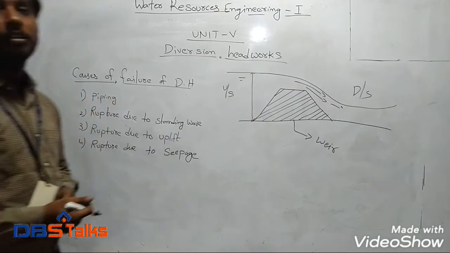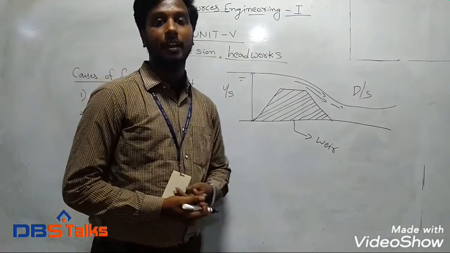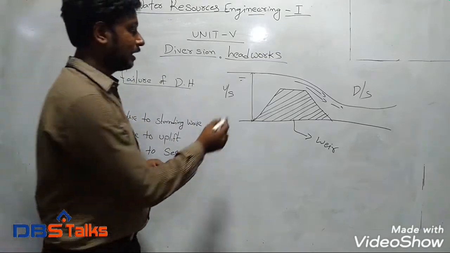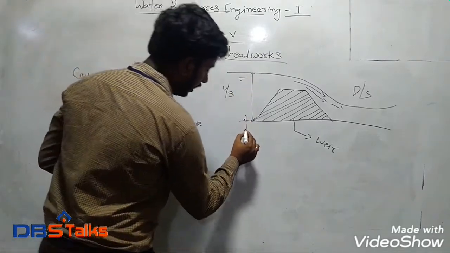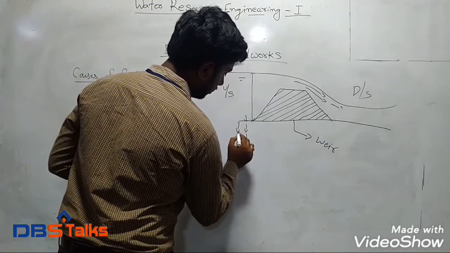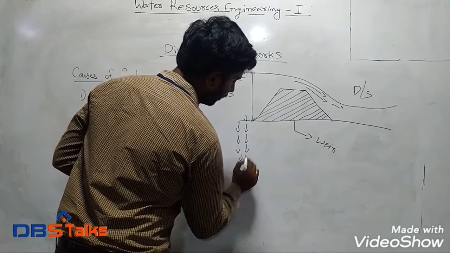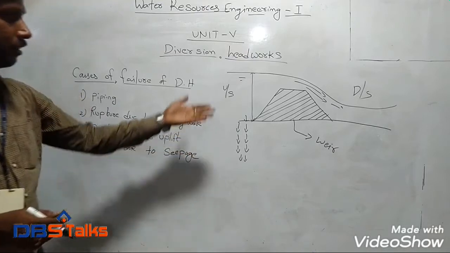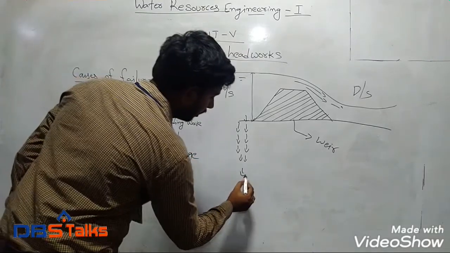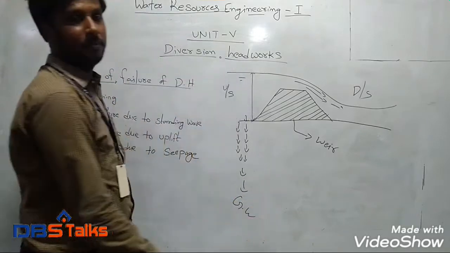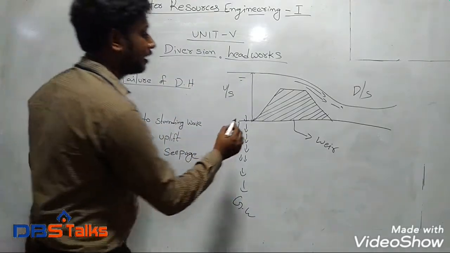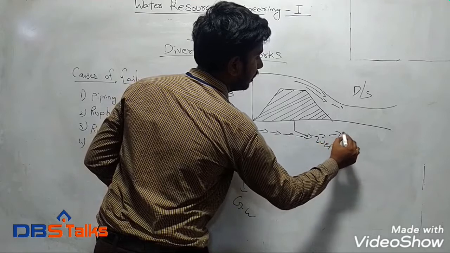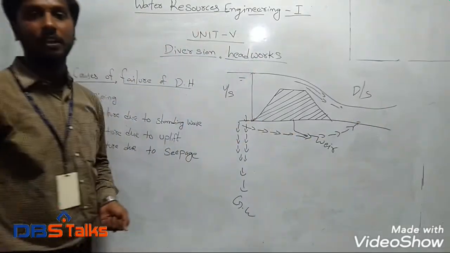Piping failure commonly occurs due to the porous condition of the soil, which we also call permeability. In the sense, the water will percolate through the soil in this manner. This we call infiltration. In infiltration, mainly 2 types occur: lateral flow and vertical flow. The vertical flow generally goes to the groundwater. There is no problem regarding this water. Another quantity of water will flow like this, and this will come out at the downstream side of the weir.